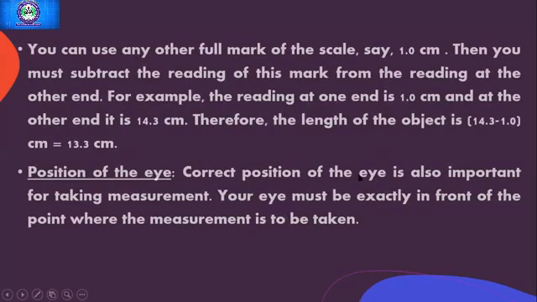Right? If it is starting from 1 and its ending point is 14.3, then you need to subtract. Okay, and then the position of the eye: the correct position of the eye is also important for taking measurement. Your eye must be exactly in front of the point where the measurement is to be taken.